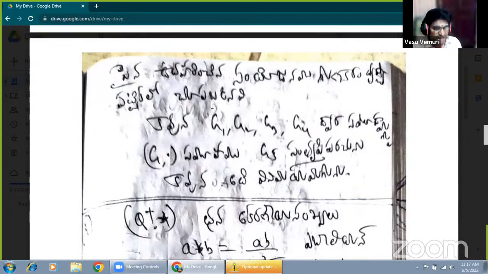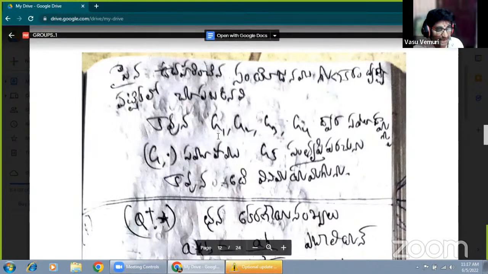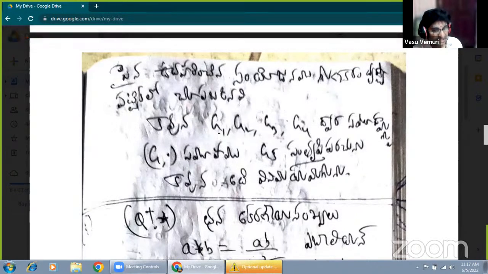Now all the postulates must be verified. The postulates: G1 is closure. Number of times I must repeat it, don't forget this one. G1. G means group. The first postulate, first law, first condition of a group is closure.